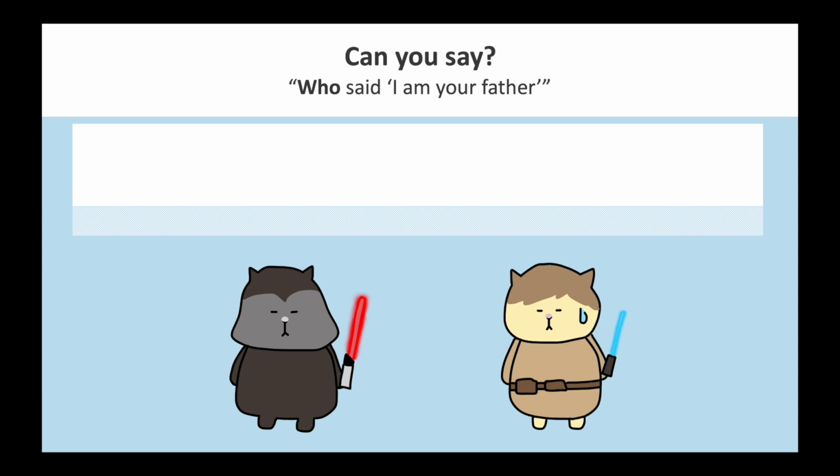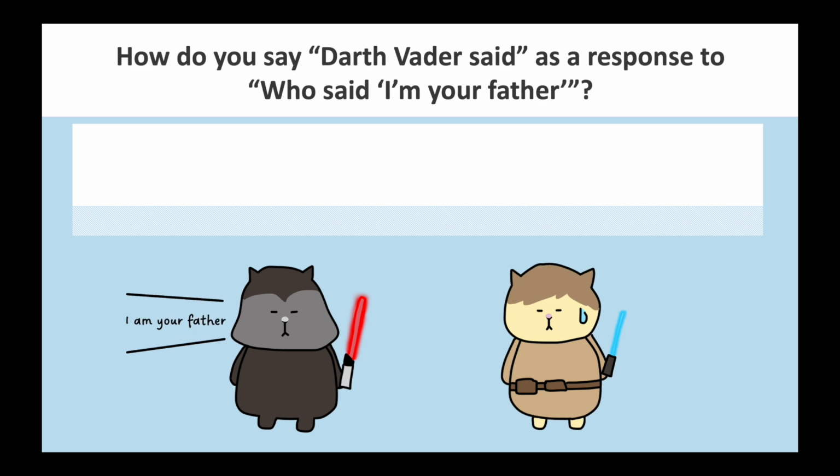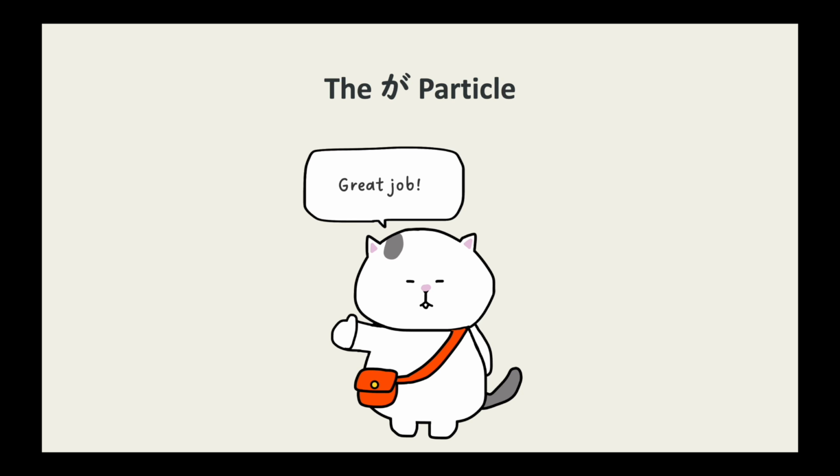Next, can you say who said I am your father? The answer is 誰が I am your father と言いましたか? Now, how do you say Darth Vader said as a response to who said I am your father? The answer is ダース・ベイダーが言いました。Today we learned the basic functions of が and how to use が in a question sentence.